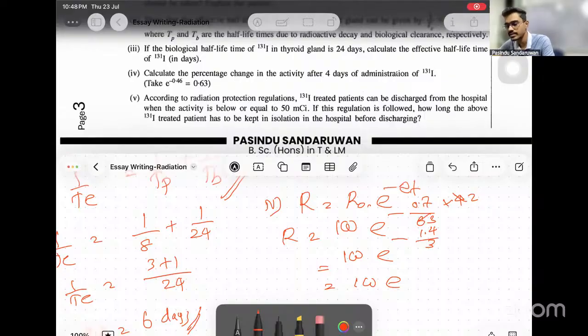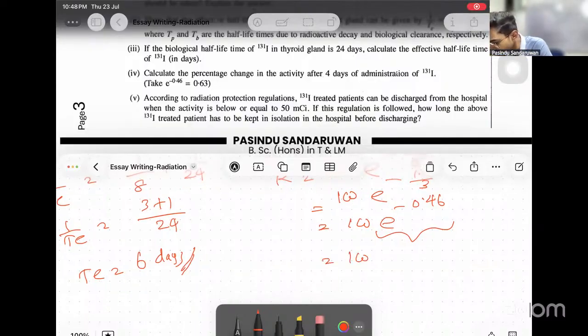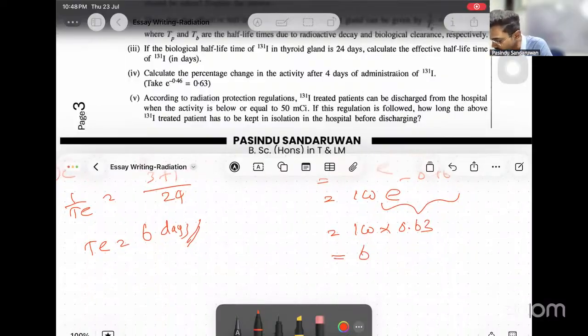0.466. So 0.466 is given. Right? So this is minus 0.46. Nothing to do now. This value is given. What was the value? 0.63. Then this is 100 times 0.63, which means 63 millicurie. 63 millicurie. Calculate the percentage change.